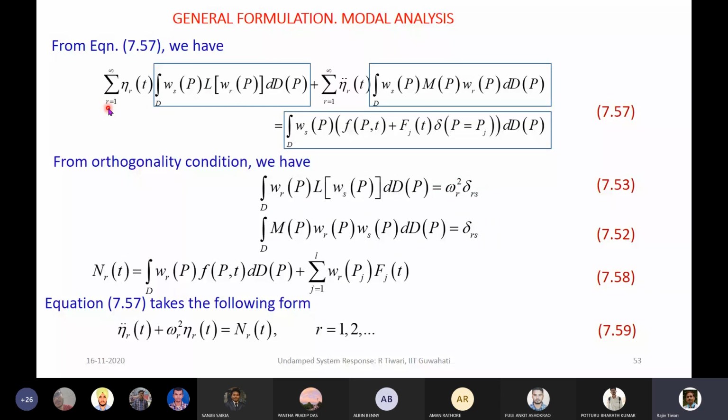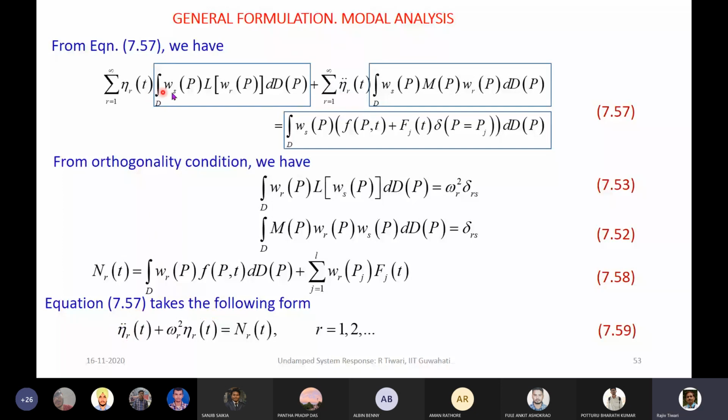Here summation is involved, with r varying from 1 to infinity. When r is equal to s, only then will this term be omega_s squared, otherwise it will be 0. Similarly here, when r is equal to s, only then will this be 1, otherwise it will be 0. So this equation is decoupled. This becomes 1 when r is equal to s, so we are left with this.